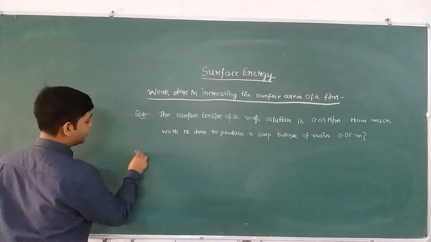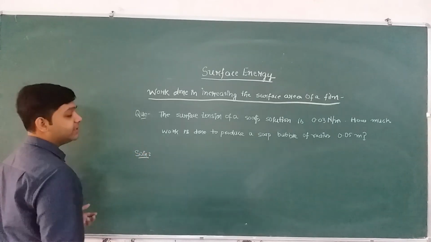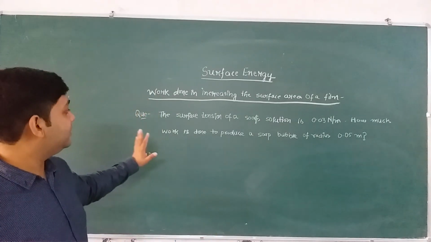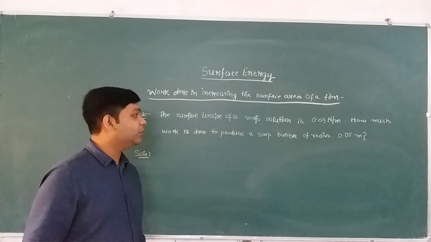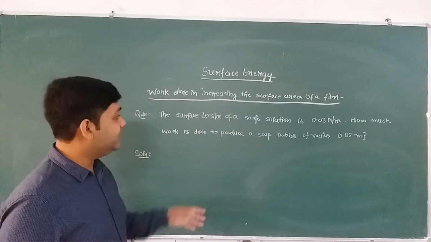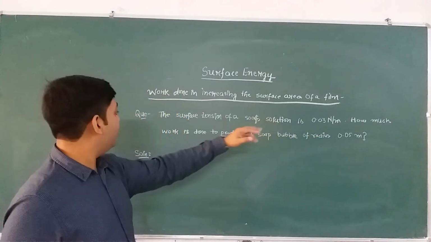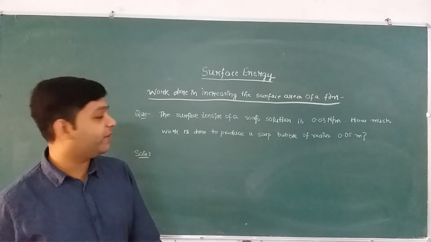So please, this is the question. Read the question carefully and try to solve this if you can solve. ठीक है? So now I am going to explain. The question says the surface tension of a soap solution is 0.03 Newton per meter. ठीक है? Surface tension की वैल्यू दे रखी है and we have been asked how much work is done to produce a soap bubble of radius 0.05 meter.